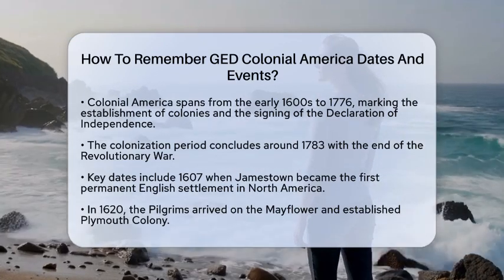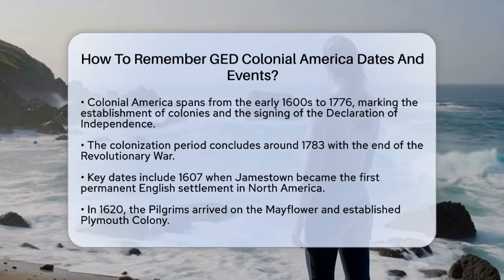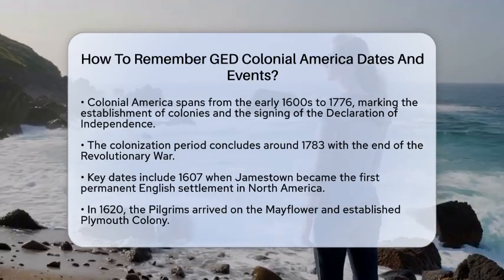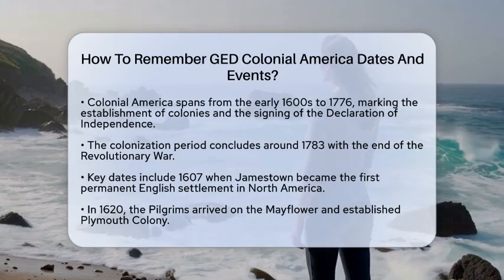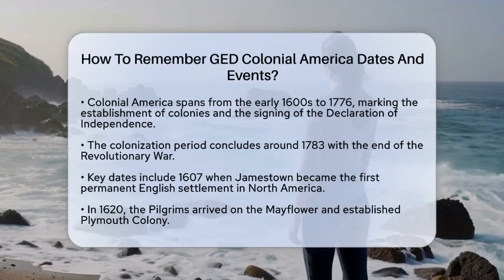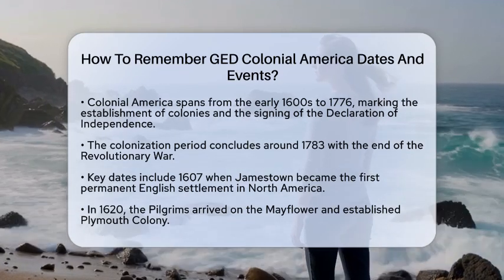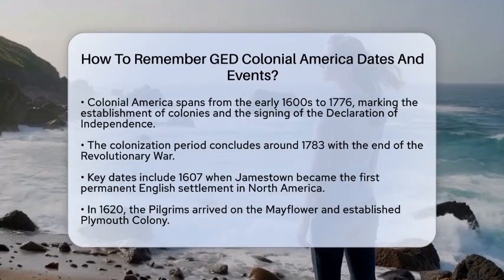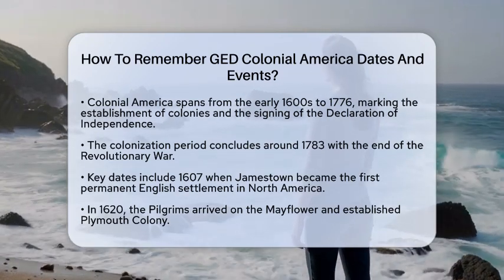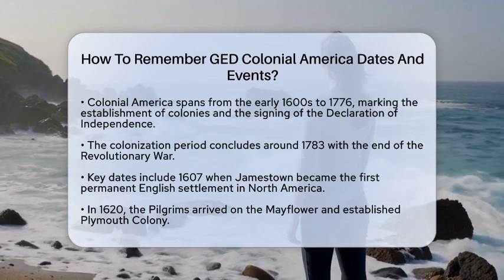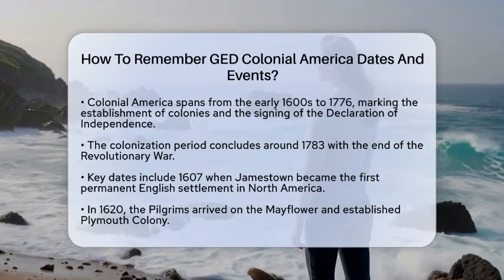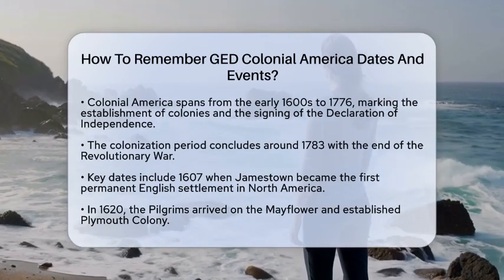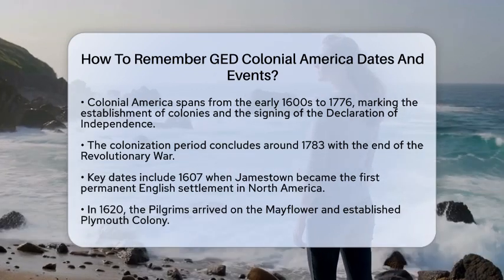First, let's look at the time frame. Colonial America stretches from the early 1600s to 1776. This is when European settlers began to establish colonies, and it ends with the signing of the Declaration of Independence. The colonization period wraps up around 1783 when the Revolutionary War concludes. Next, focus on key events and dates that shaped this period.